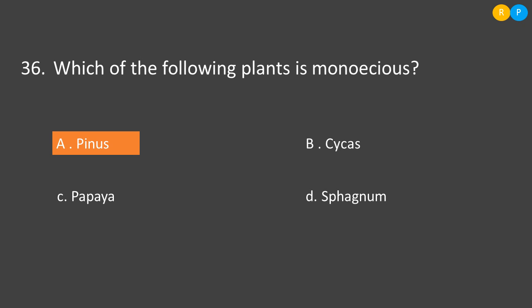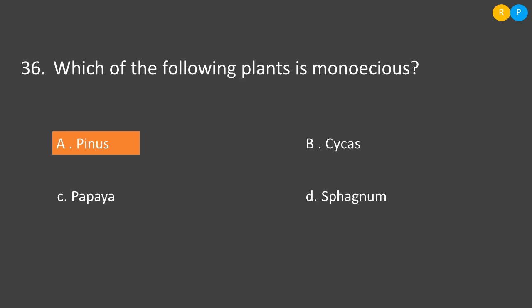Then the next question is, which of the following plants is monoecious? So what is meant by monoecious? So monoecious is a plant where we can see the presence of both the reproductive organs. That means male and female reproductive organs can be seen in a single plant. That kind of plant is called a monoecious plant. Clear. And we have another kind of plant, that is dioecious plant, where the male plant is separate and the female plant is separate. Male plant will form male reproductive organs and female plant will form female reproductive organs. Clear? Yes, let us look into the options.